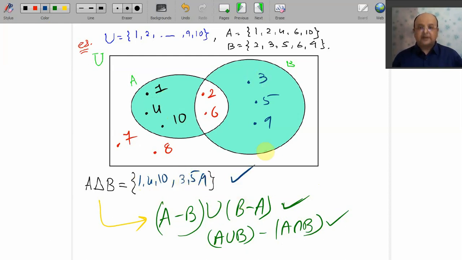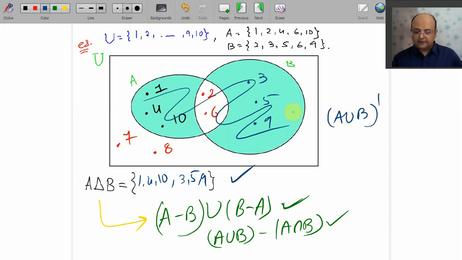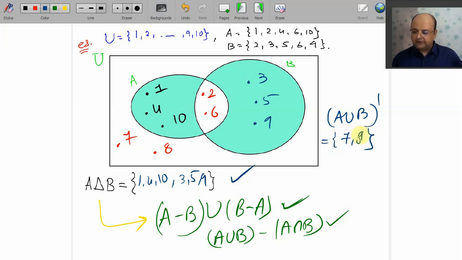So this is your A delta B. You tell me, what is A minus B immediately? 1 4 10. What is B minus A? Yes, it is 3 5 9. What is A intersection B? 2 6. What is A union B? 1 2 3 4 5 6 9 10. What is A union B whole dash? That is all elements except your A union B. Yes, that is collection of 2 elements only, 7 and 8. Easy? Yeah.